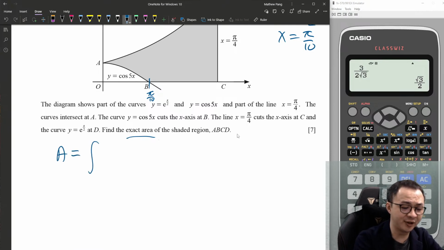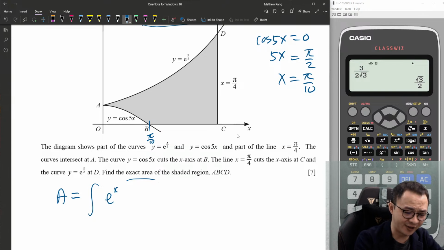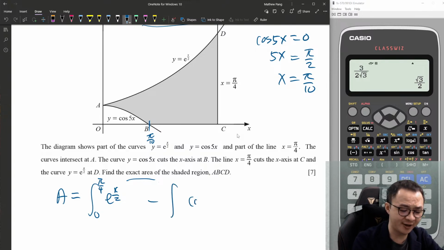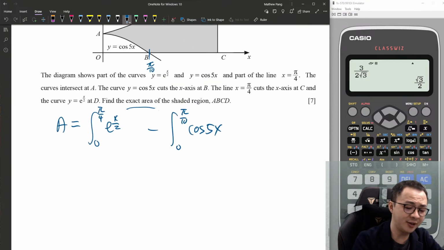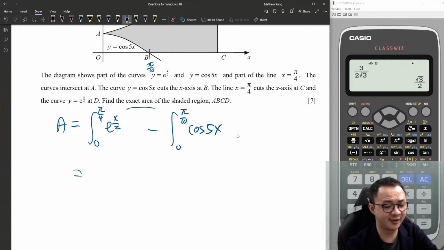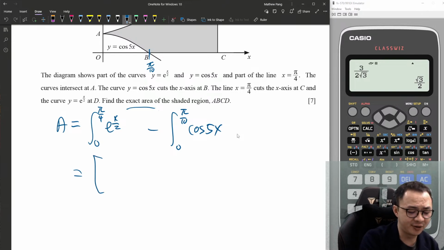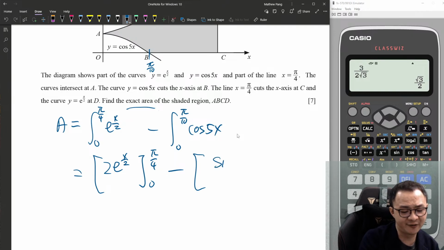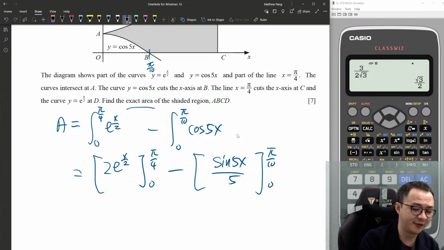Alright, in order to get the area of the shaded region, I need to integrate e to the power of x over 2 from 0 to π/4, minus the integral of this cos(5x) from 0 to π/10. Then I will get the final answer I want. So let's integrate this one. This is e to the power of x over 2, divide by 1 over 2, basically multiply by 2. Integrate cos gives me sin(5x) divided by 5, from 0 to π/10.